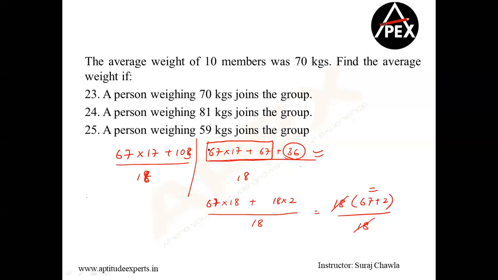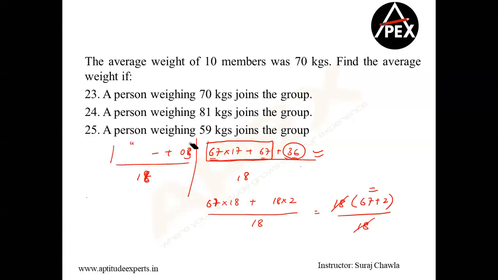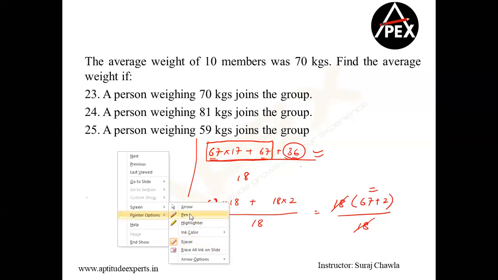Clear? 67 into 17 is the existing average, and a person of 103 joins. So 67 into 17 is the existing sum total. 103 I am dividing in the form of 67 plus 36. Clear? Now if you understand the shortcut method, I have done all these things without writing it on paper, nothing else.